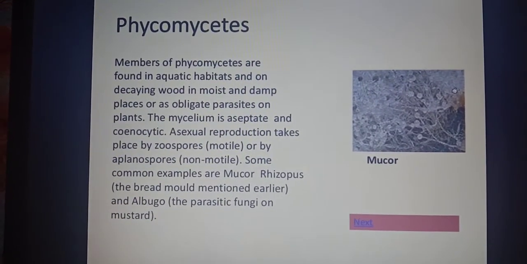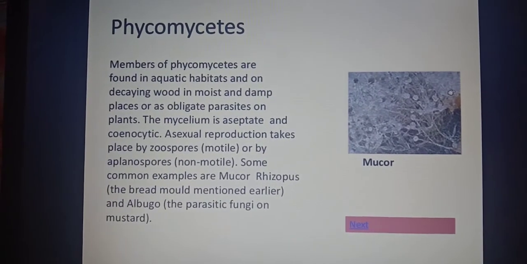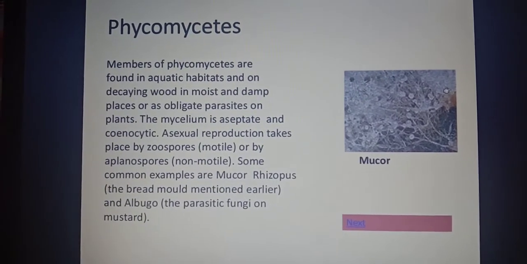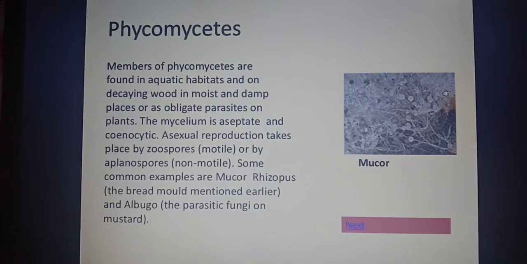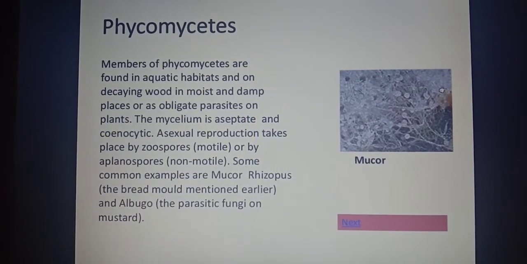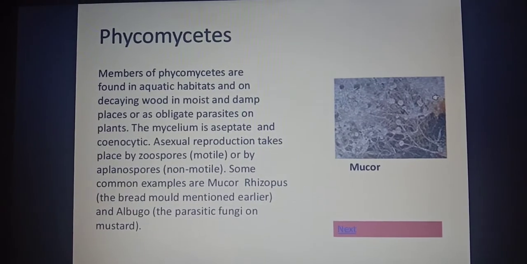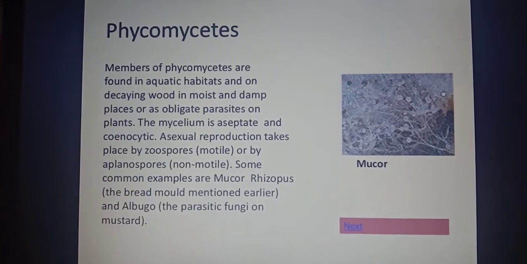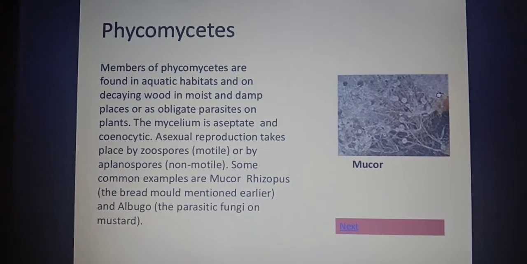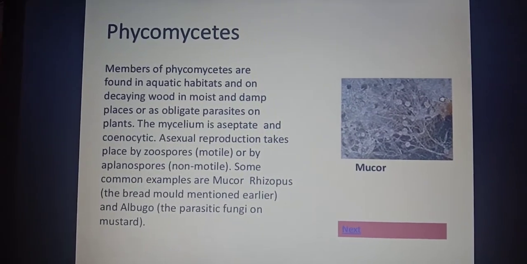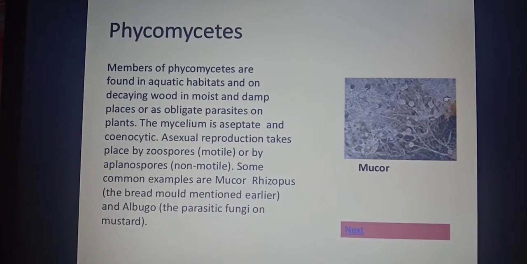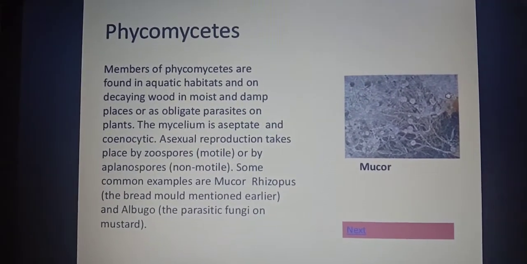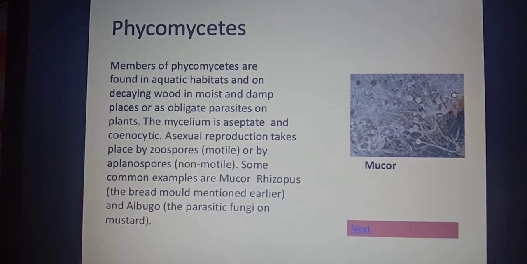If you consider the mode of reproduction, they can reproduce asexually by zoospores or by aplanospores. I told you how asexual spores grow: simply any one filament will start bearing rounded fruiting bodies, inside which simple asexual spores will be formed. If those spores have flagella, they will be called zoospores. That means they will have the capacity to move. Such spores which are motile and asexual are said to be zoospores. And there are some Phycomycetes in which spores are formed which do not have flagella. Such spores are said to be aplanospores.